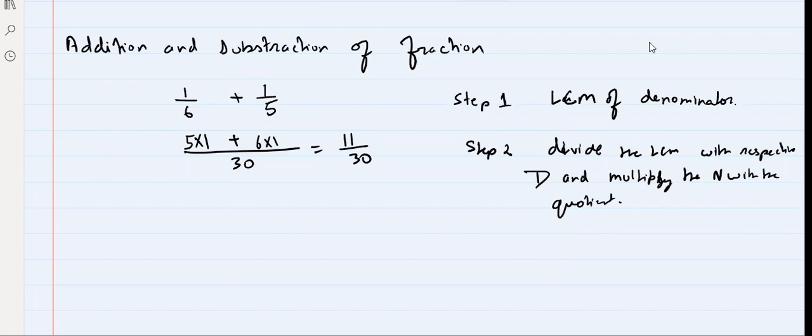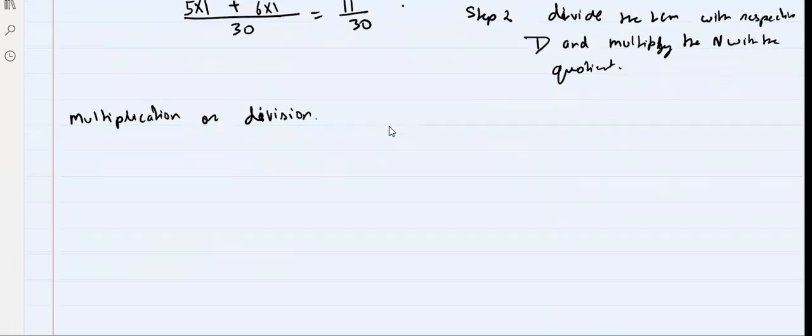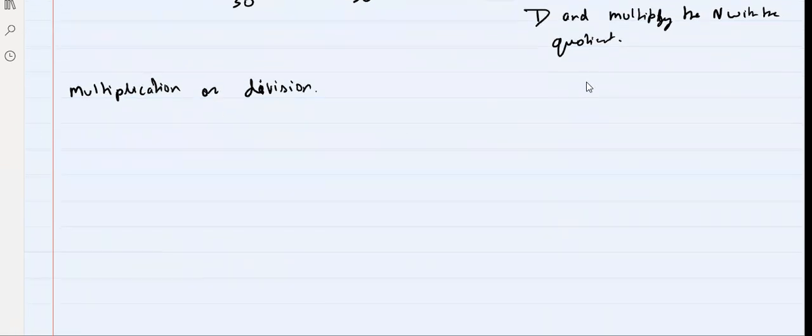Now next is multiplication or division. When we talk about multiplication or division, we should follow one basic rule.